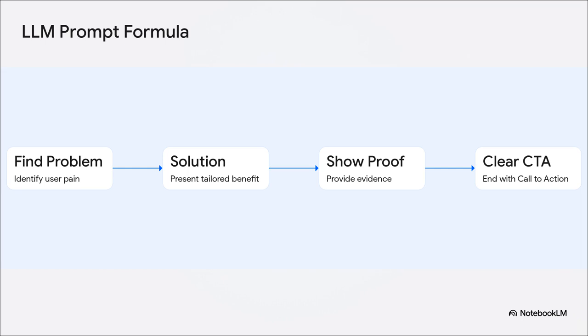Step 1, identify the problem based on the data. Step 2, present a tailored solution or benefit. Step 3, show undeniable proof. And Step 4, end with a really clear call to action. This structure is what ensures the AI spits out a highly targeted, persuasive pitch every single time.